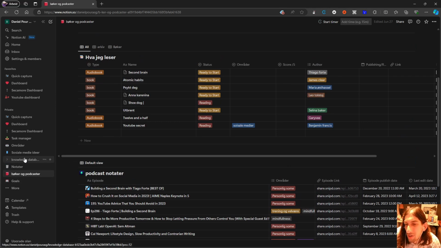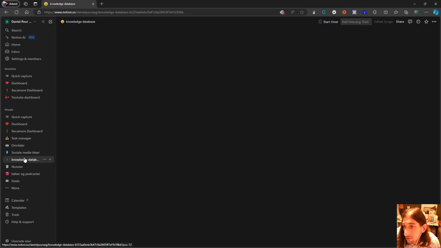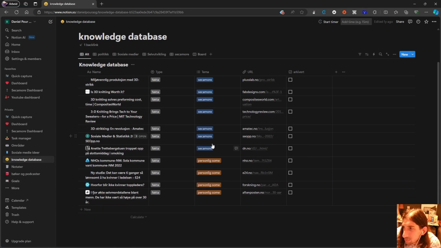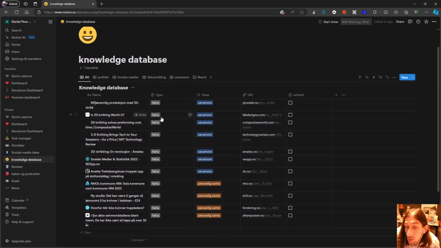Then I wanted a separate space for all of the articles that I captured, so they ended up in here. And suddenly I wanted a way to see if I had processed them or not. So I added this, but then I had to add another filter. So it just went on and on and on with all of these customizations.